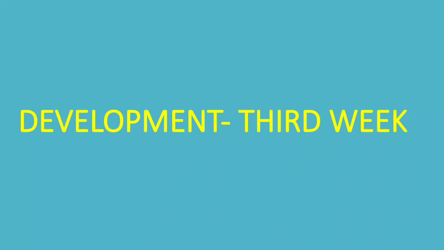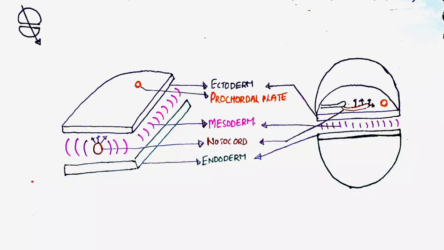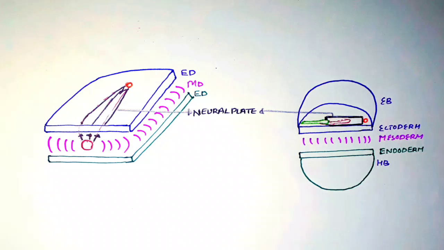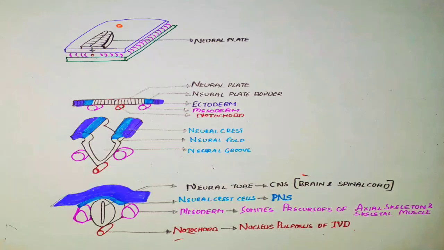In the third week of development, here the notochord has already appeared in the mesoderm. The notochord secretes growth factors which stimulate the differentiation of the overlying ectoderm into neuroectoderm, forming a thickened structure known as neural plate. The lateral edges of the neural plate then rise to form neural folds.